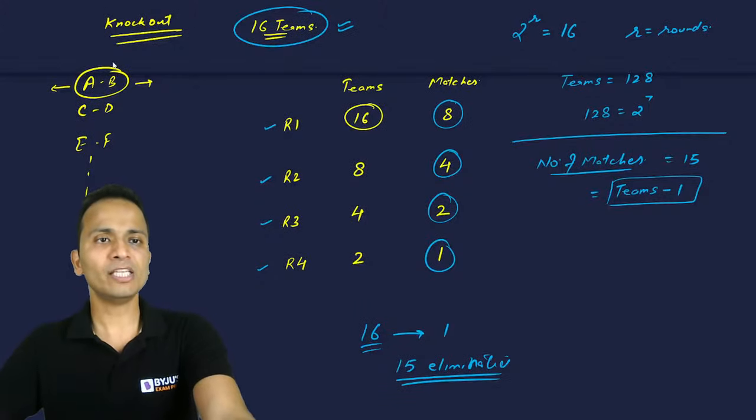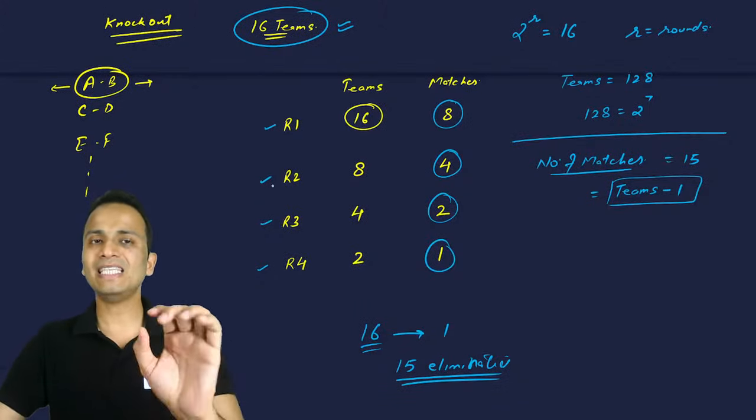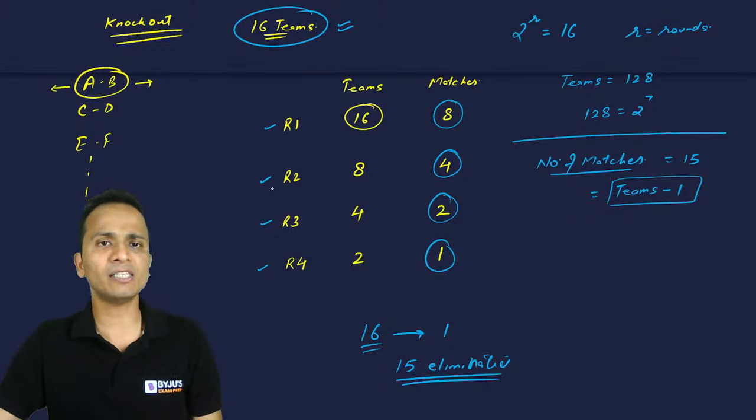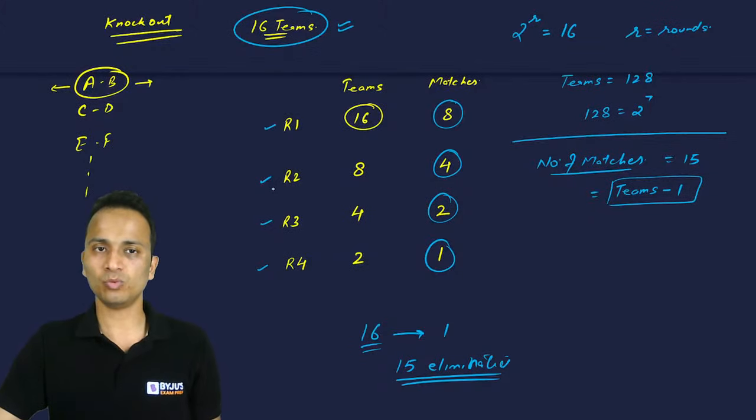Now let us talk about the exceptional case which Kushagra and Rudraj have asked about, if the number of teams is not a multiple of 2. So let's see in what scenario this will happen.